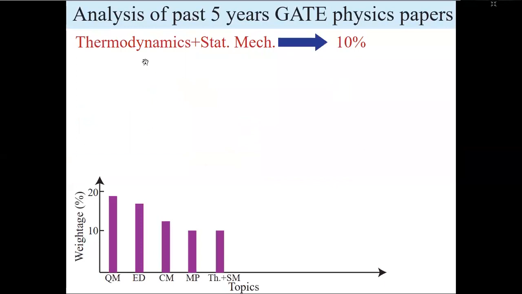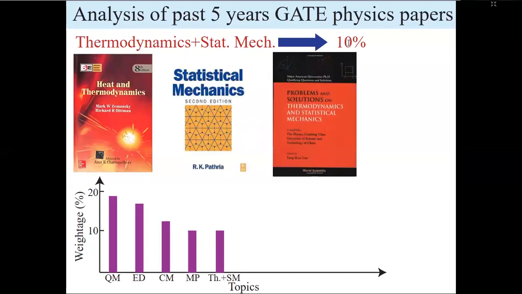Next topic is thermodynamics and StatMech. It also contributes 10%. For thermodynamics you can go through Zemansky. For StatMech, Pathria is very good. If you want to go through Reif or other books, those are also fine. In StatMech they will usually ask you partition function, then questions from Fermi-Dirac statistics, Bose statistics, then something on maybe Fermi energy. Those kinds of things they will ask you.